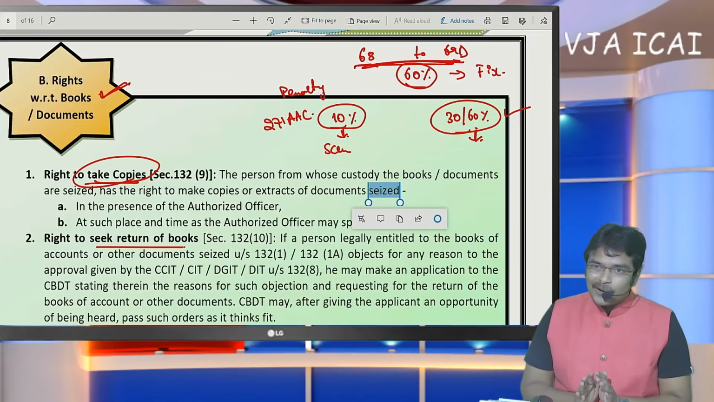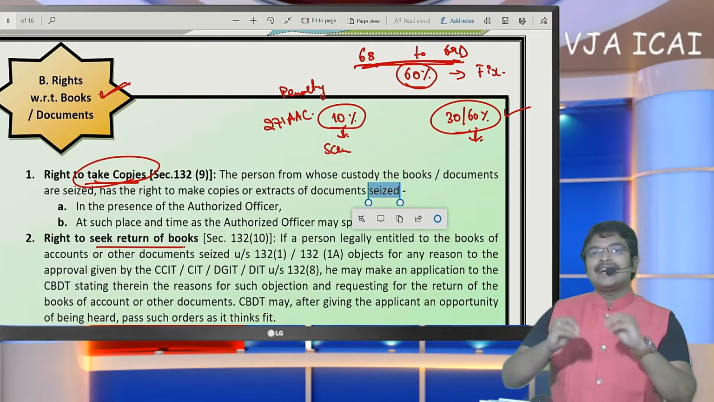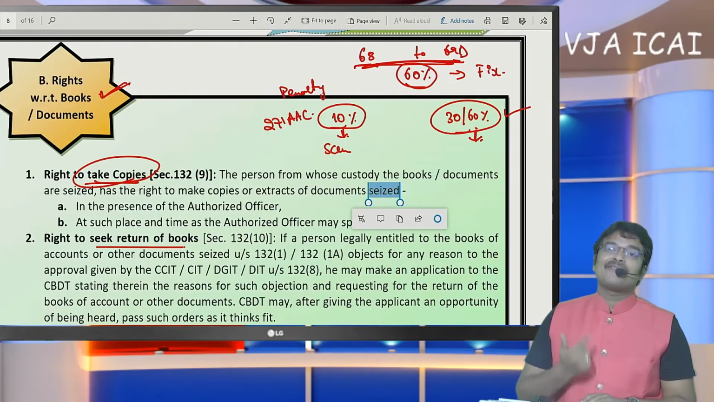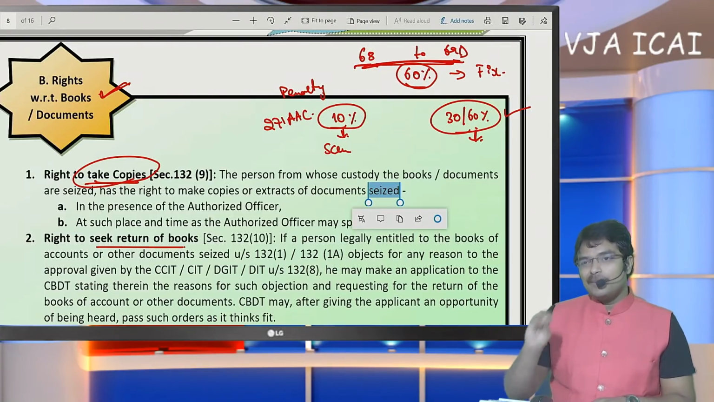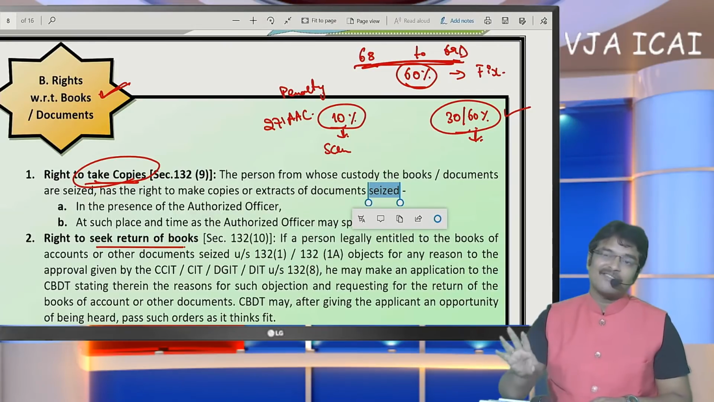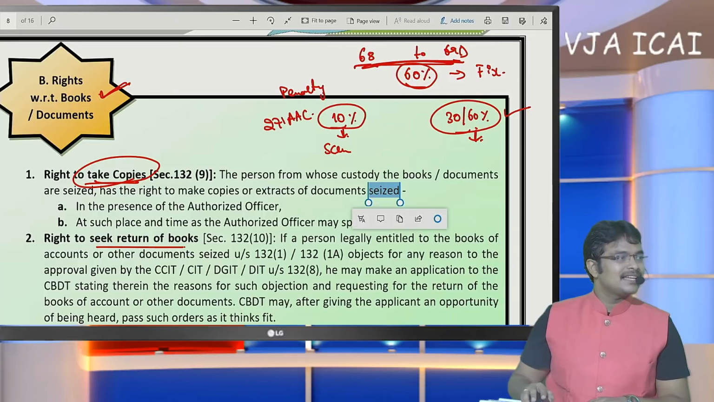Finally, what I am going to give you is, in case of survey or search, the department's rights are one and the same, but on the part of the assessee, the number of assessment years will differ for search and survey. Survey can be made without any reason to believe, the department can come for survey, but search only if reason to believe exists, then only they should come for search.